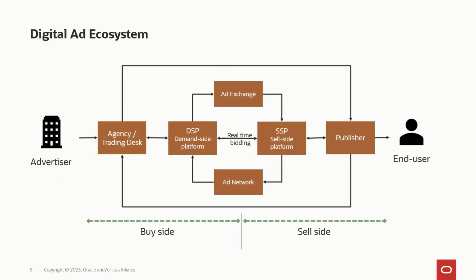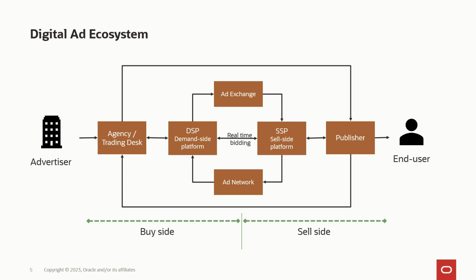Why is this even a thing? So why is there ad fraud? One of the reasons is that the digital ad ecosystem is quite complex, as you can see here. There's many parties involved. You as an advertiser, you wouldn't directly interact with the website where you want to show your ads, but rather you might be in contact with an agency, and the agency might be working with a trading desk who is managed by a demand-side platform or DSP.